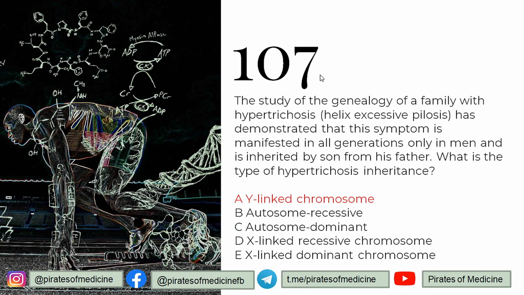107 is that a genealogical study of a family with hypertrichosis, excessive hair growth in the ears, correct, has demonstrated that this symptom is manifested in all generations only in men and is inherited by a son from his father. What type of inheritance is hypertrichosis? So this is a type of Y inheritance.